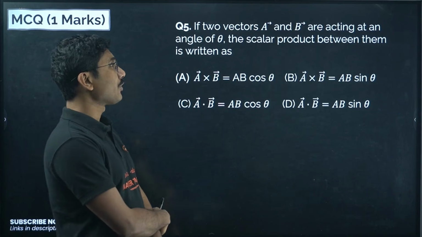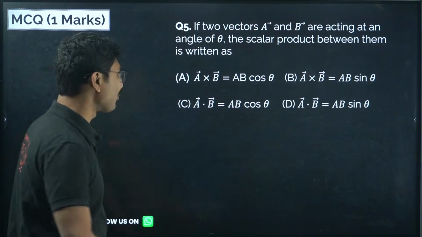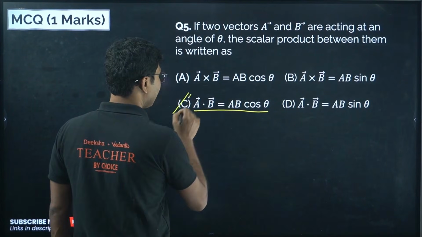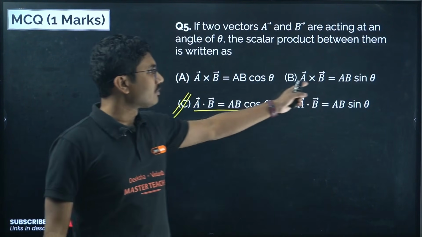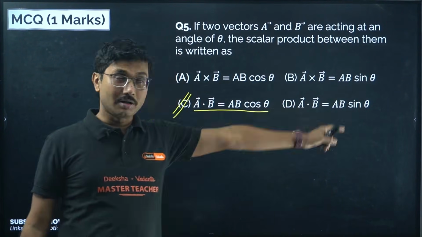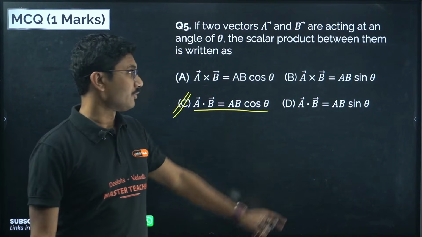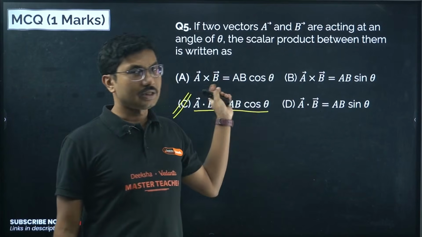Now next, two vectors A and B are acting at an angle of theta. The scalar product between them, scalar product means dot product. Dot product is obviously A dot B equals AB cos theta. A cross B equals AB sin theta is the vector product, and A dot B equals AB cos theta is the scalar product. So this is vector, this is scalar, these two are incorrect.